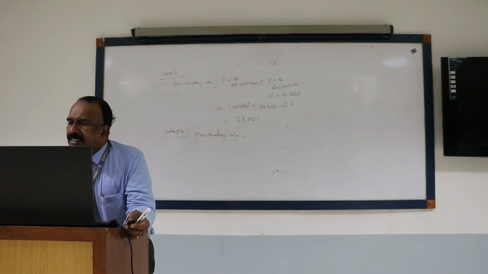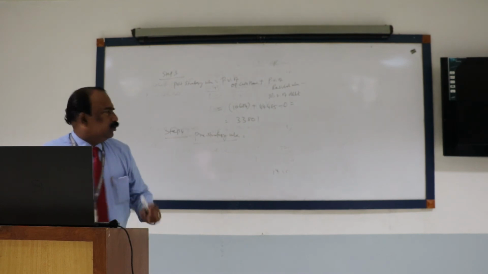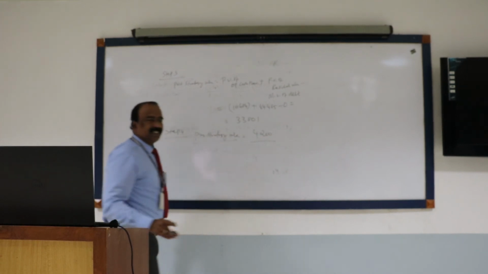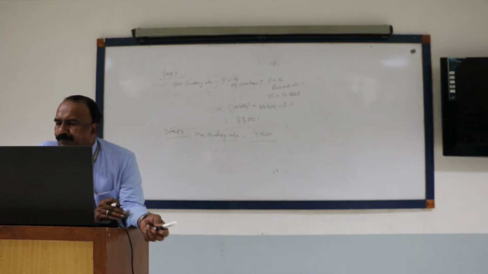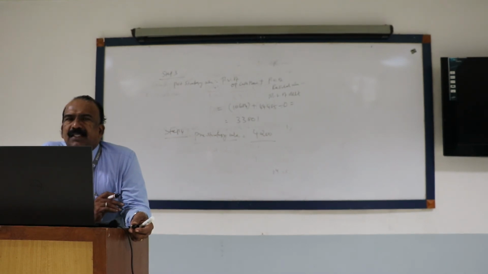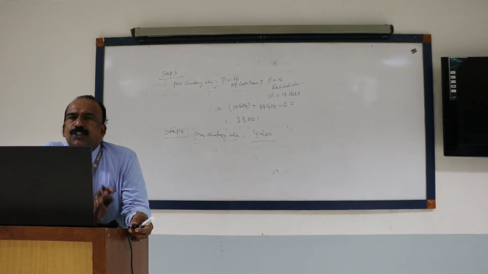So how much profit after tax did we calculate? Something like 4,000, no? 4,200. Profit after tax is equivalent to cash flow when there is no depreciation, no changes in fixed assets, and no changes in working capital.